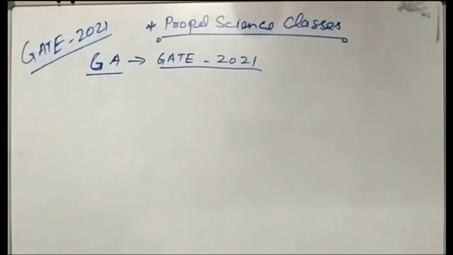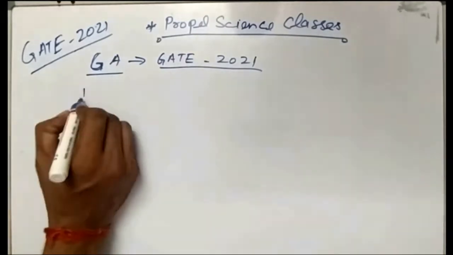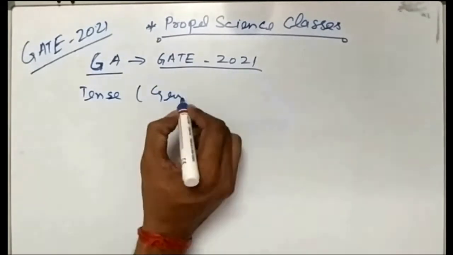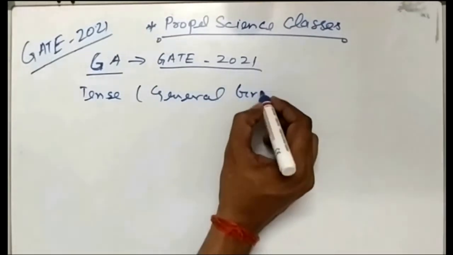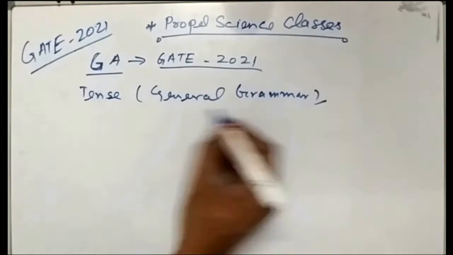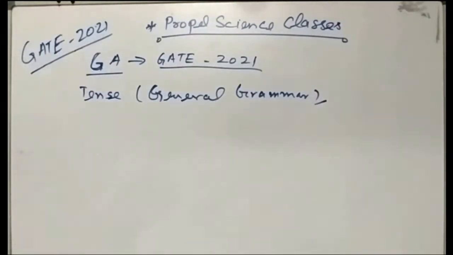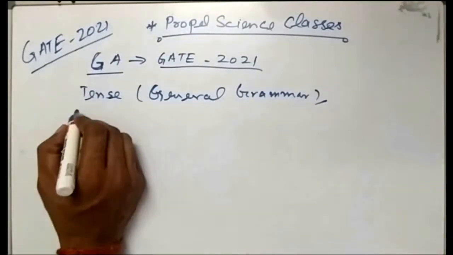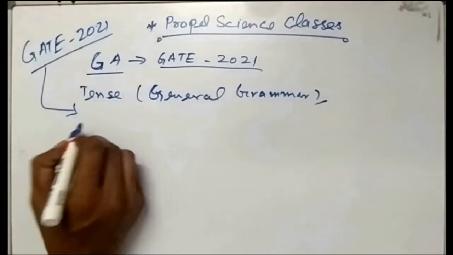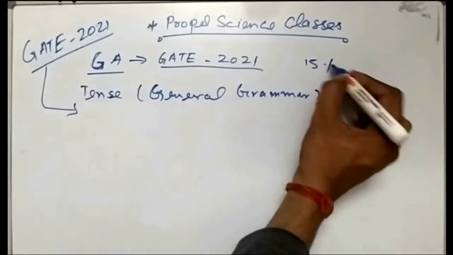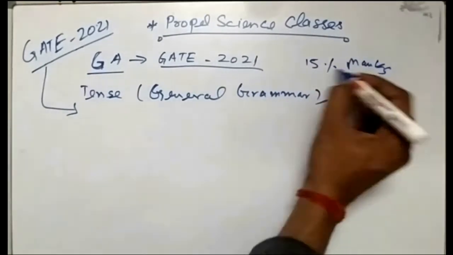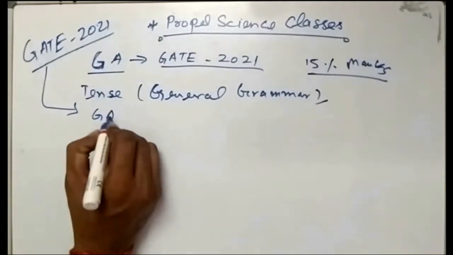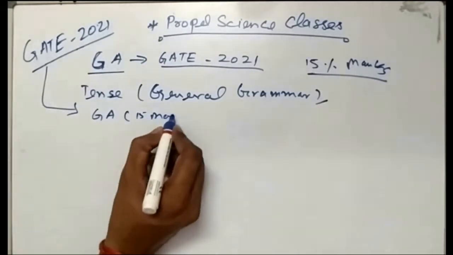In today's lecture, we are going to discuss the tense. This comes under the general grammar. There are two categories under the verbal aptitude. If you go to the GATE syllabus, GA, as you know, it is 15% of the marks. So this way we will be covering GATE GA under the 15 marks.